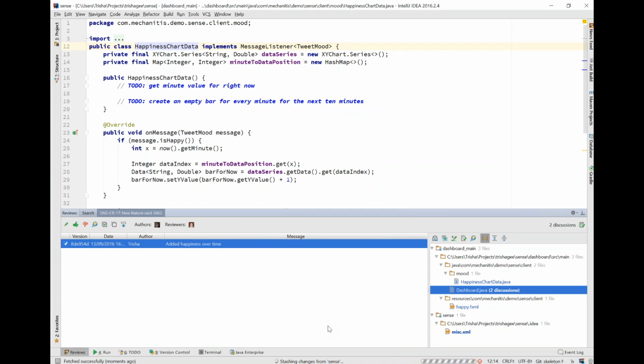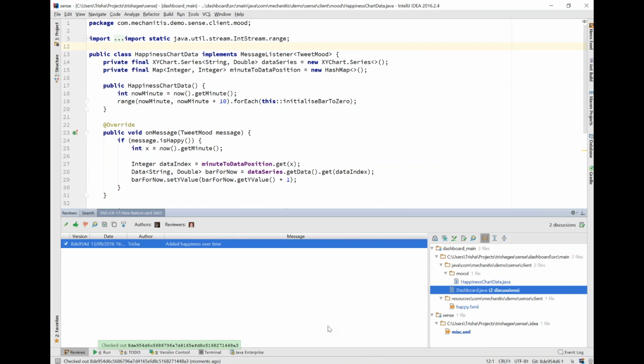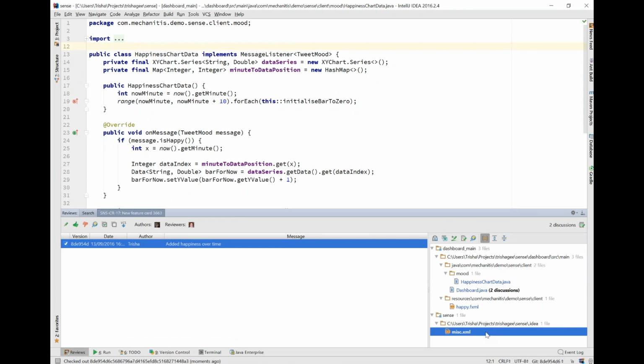But what you saw is I had a collision there between the files that need to be checked out, and I have a local copy of that file already edited, so I can decide whether I want to take the version that's in the code review or the version that I have, or get IntelliJ to try and do something clever around that. Now, in actual fact, because I had a clash with this file here, misc.xml, I might decide that I want to write a comment on the code review related to this particular problem.